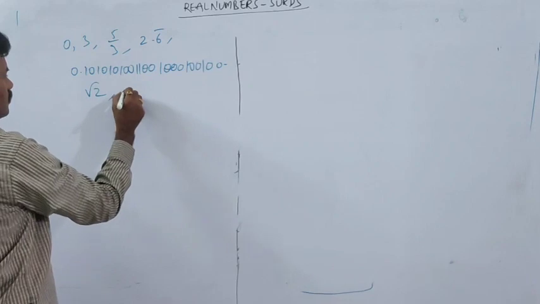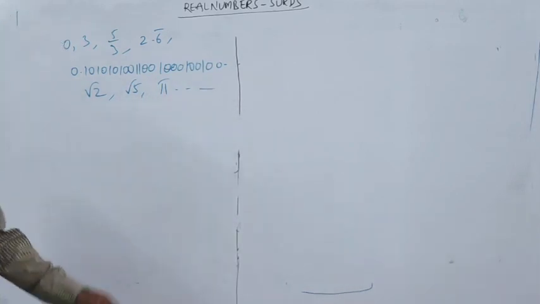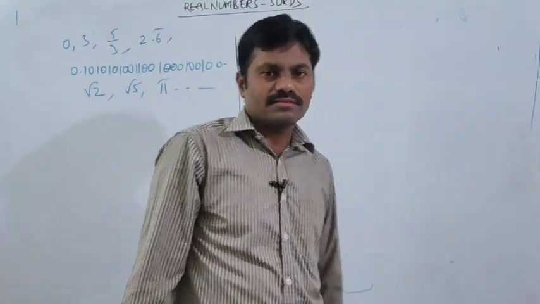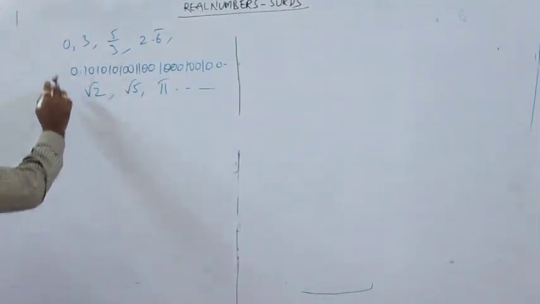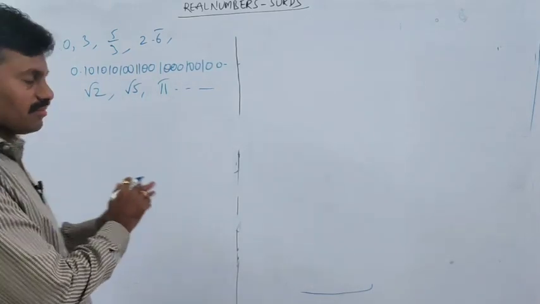Root 2, root 5, pi, these are some numbers. Classify these into some categories.